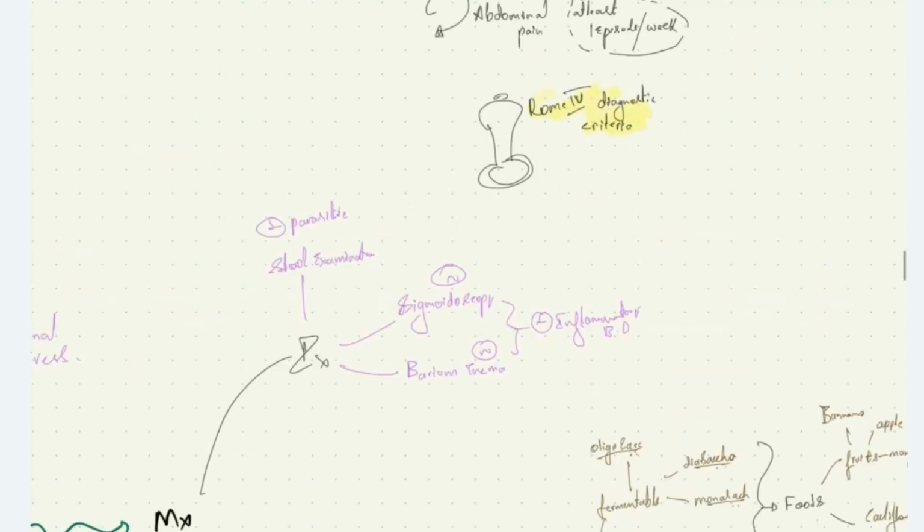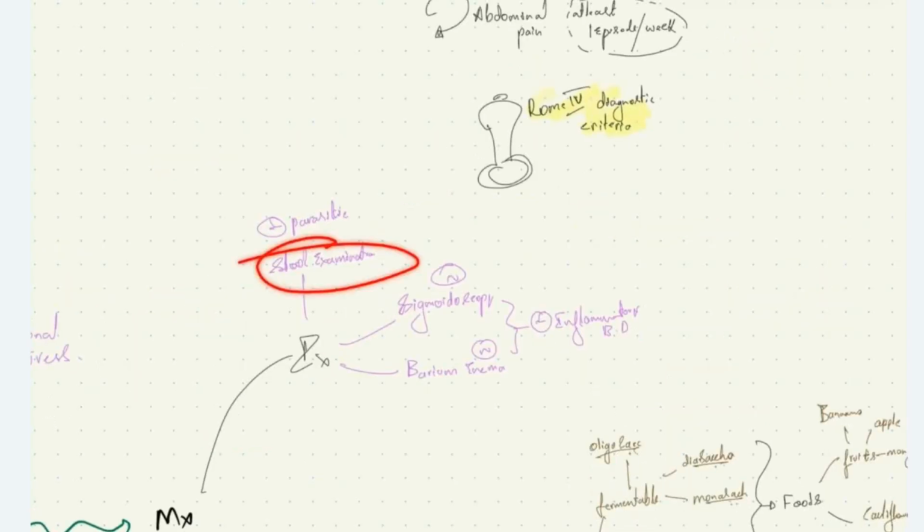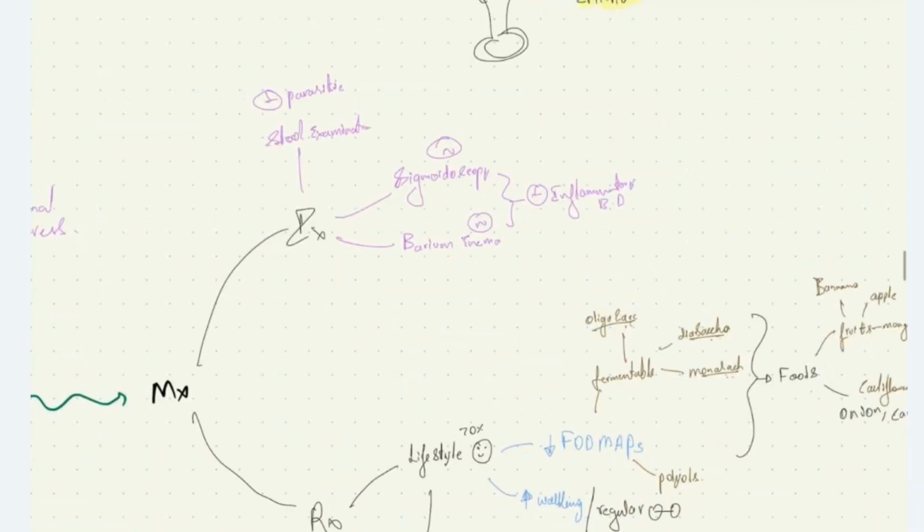We do stool examination to rule out parasitic infections. We do sigmoidoscopy and barium enema study to rule out inflammatory bowel disease. The sigmoidoscopy will be normal, barium enema study will be normal, and stool examination findings will also be normal in case of irritable bowel disease.